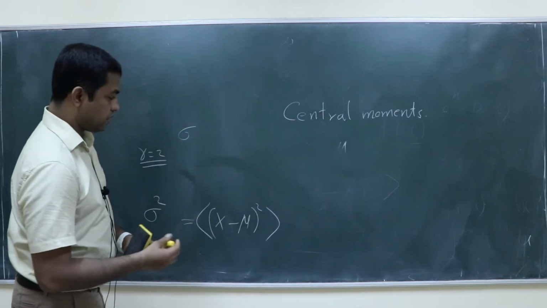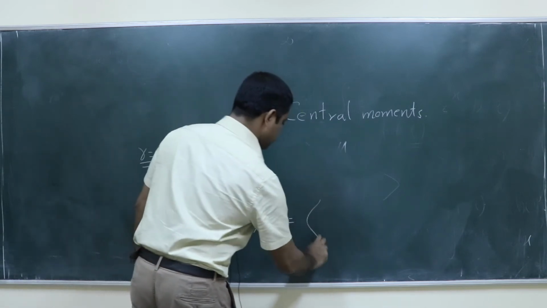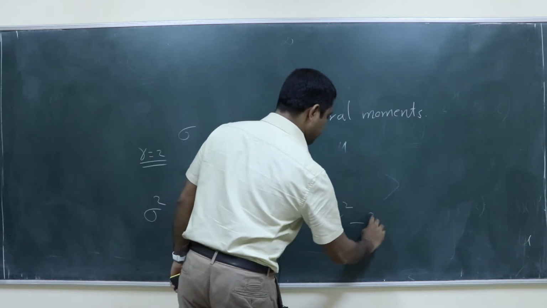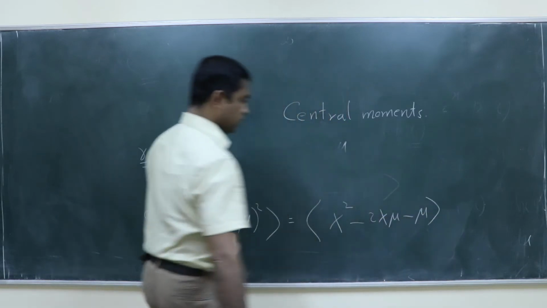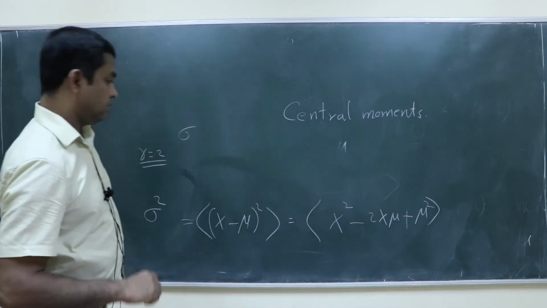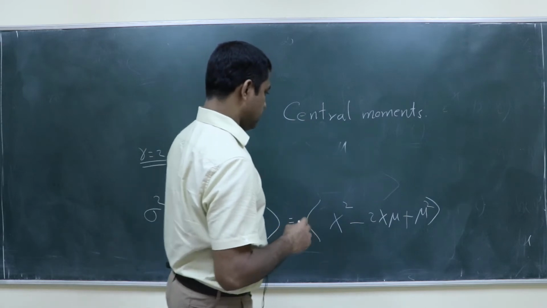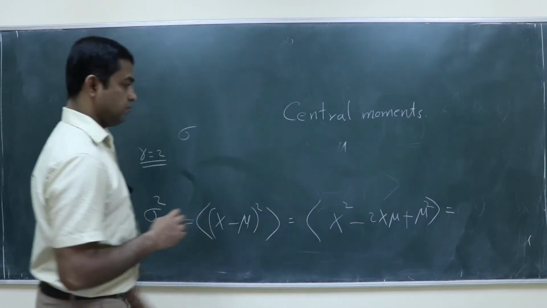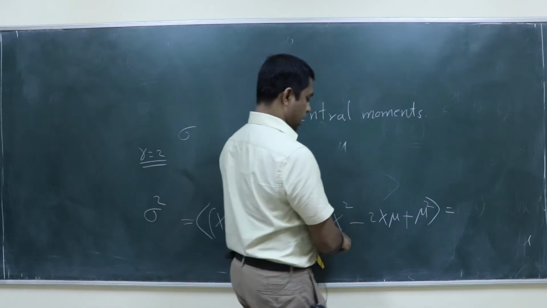This is the same as, if you expand it, x square minus 2x mu plus mu square, right? So what do you get here? The average of x square.